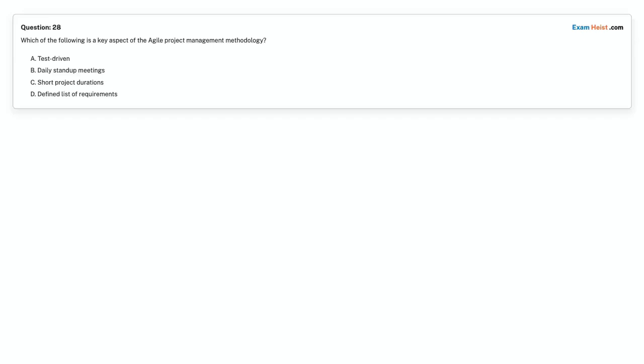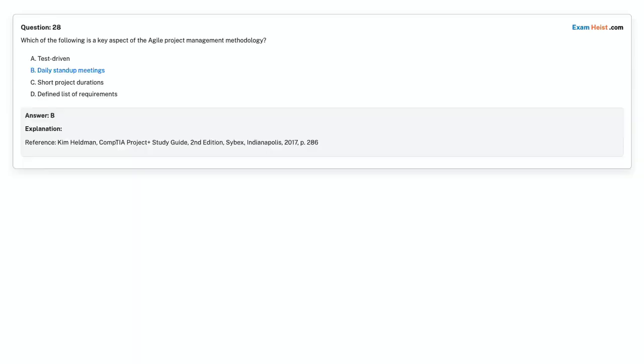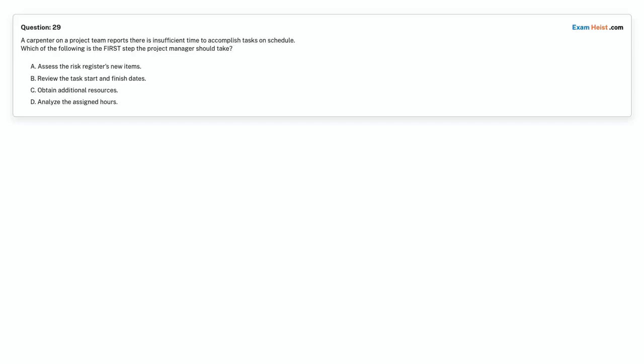Question 28. Which of the following is a key aspect of the Agile project management methodology? Option A. Test-driven. Option B. Daily stand-up meetings. Option C. Short project durations. Option D. Defined list of requirements. Choose the correct answer. Correct answer is Option B. Daily stand-up meetings.